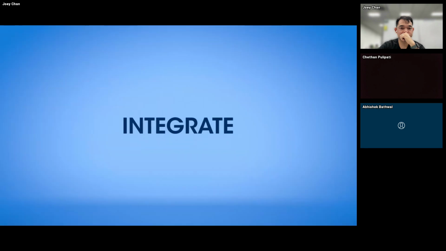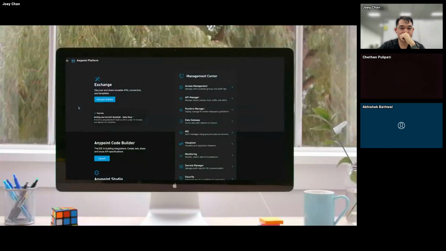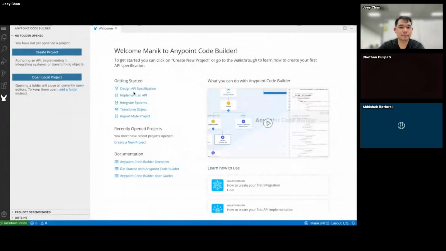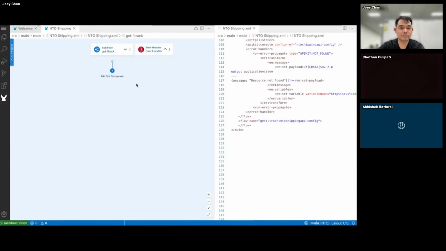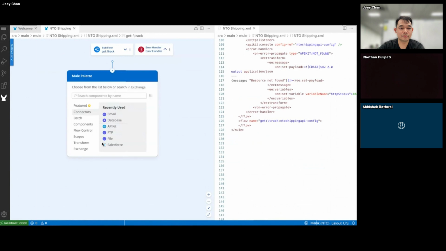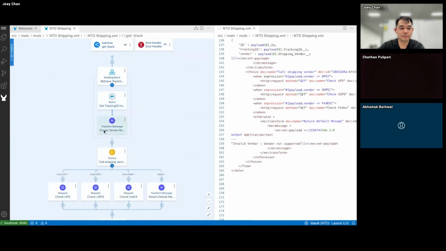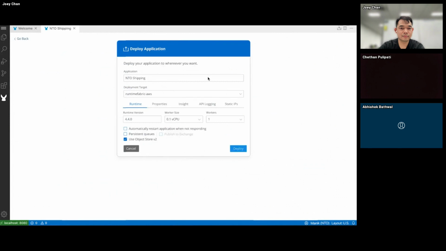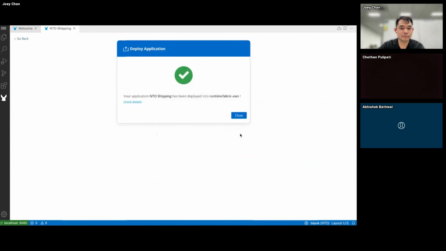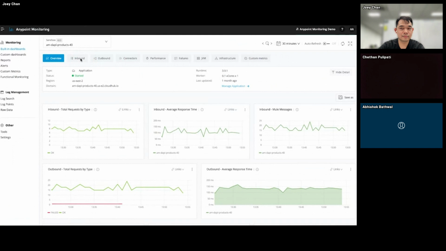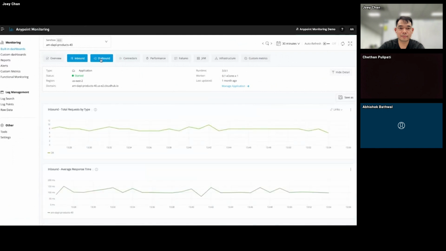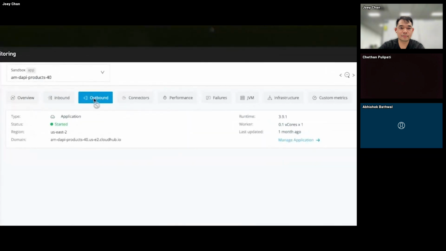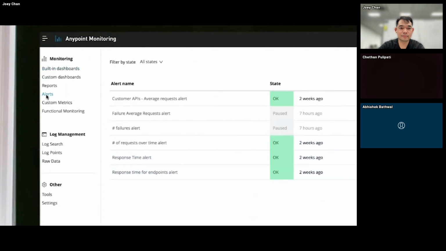Next, with MuleSoft, you can unlock and integrate data from any system to drive connected experiences. With MuleSoft Anypoint Platform, a unified solution for APIs and integration, IT teams can securely connect data from any system, whether it lives in the cloud or in legacy on-premises systems. Plus, with built-in monitoring and management, you can have a single pane of glass into the status of your integrations and APIs, with customizable dashboards and easy-to-use alerts.